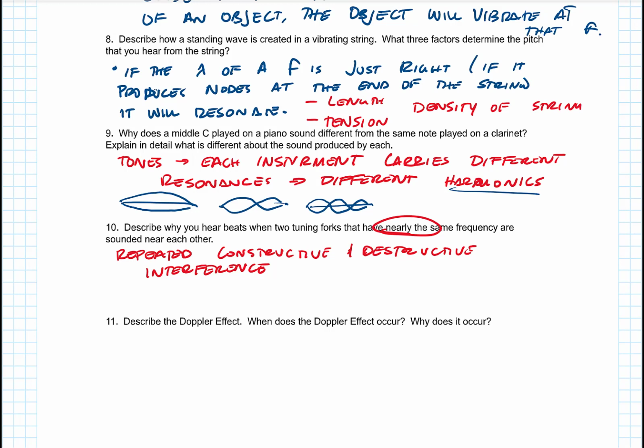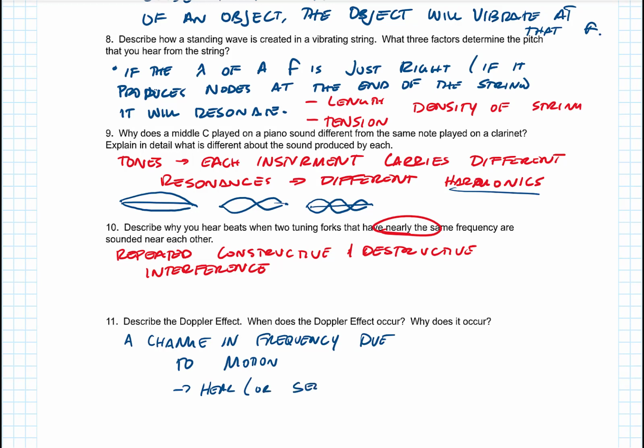Describe the Doppler effect. That's a change in frequency due to motion. So we hear the Doppler effect or see it.